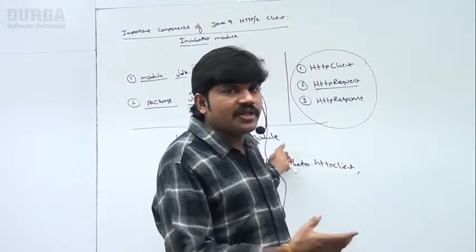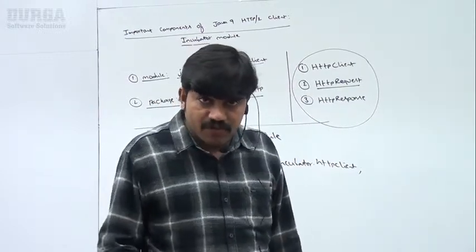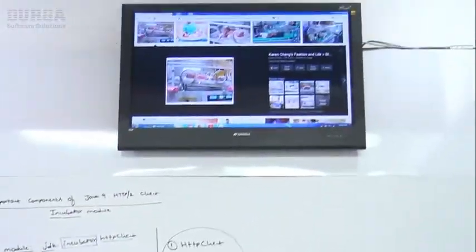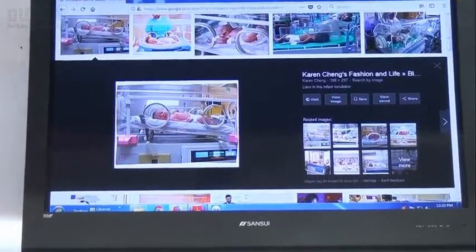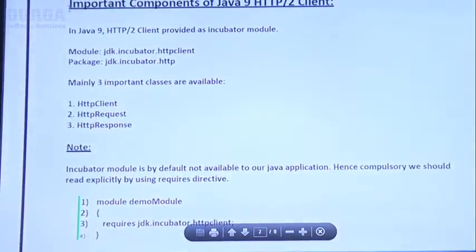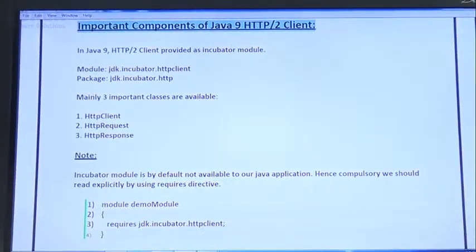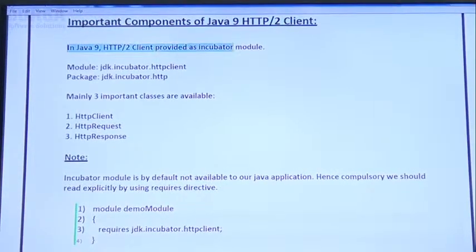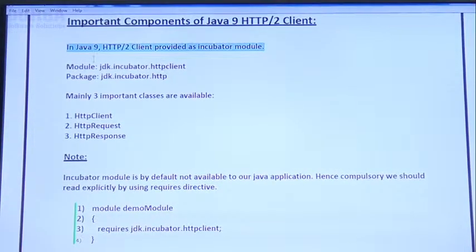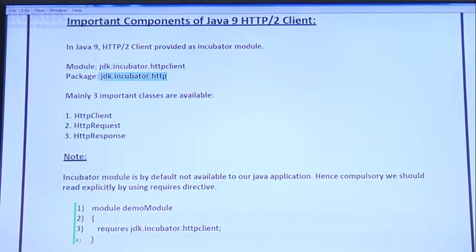Just let me show in our material so that you people can feel comfortable, right? Observe a bit carefully. Here, have a look once. Important components of Java 9 HTTP2 client. In Java 9, HTTP2 client is provided as an incubator module. What is the module name? jdk.incubator.http client package. jdk.incubator.http. Mainly 3 important classes are available. What is the first one? HTTP client, HTTP request, and HTTP response.